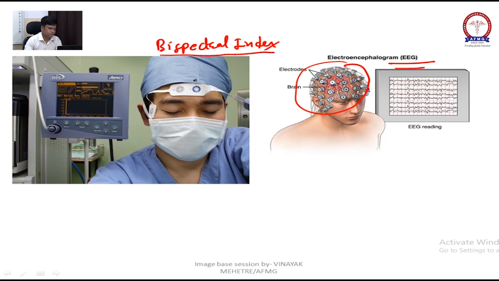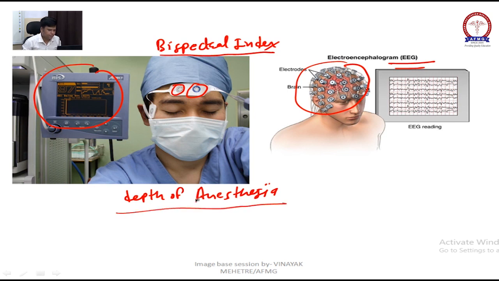Bispectral index, here you will see two markings, right, and this is your BIS monitor. BIS is used for, anyone? BIS is used to check depth of anesthesia. Okay, MCQ just came recently.